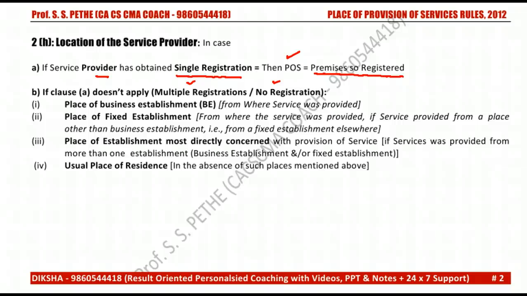First we will see sub-rule 1. The place of business establishment from where the service was provided will be treated as the location of service provider. So if he has provided a service from a business establishment, then we will consider that business establishment as the location of service provider.